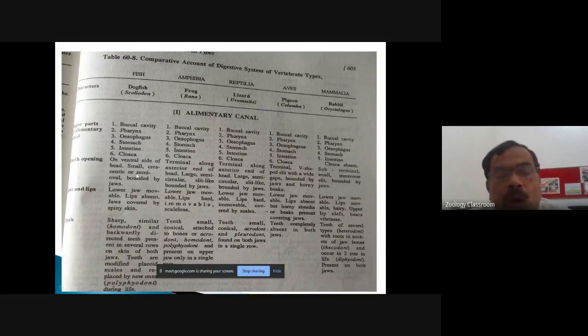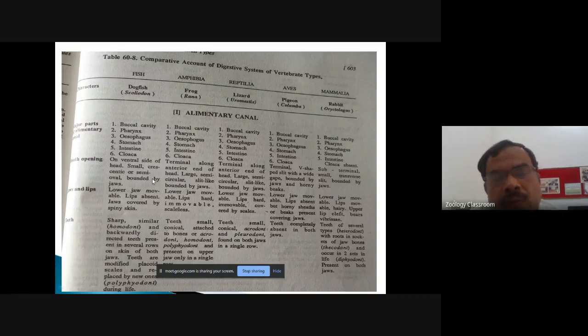Okay, mouth opening in case of fish, it is located on the ventral side. The example we are considering is the scoliodon. So mouth opening is located on the ventral side. It is small and it is crescentic or semi oval and it is bounded by the jaws.